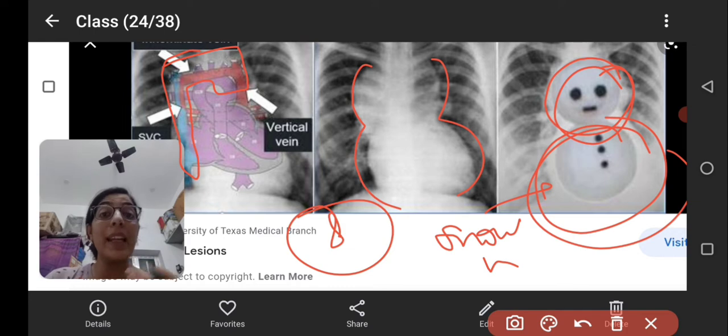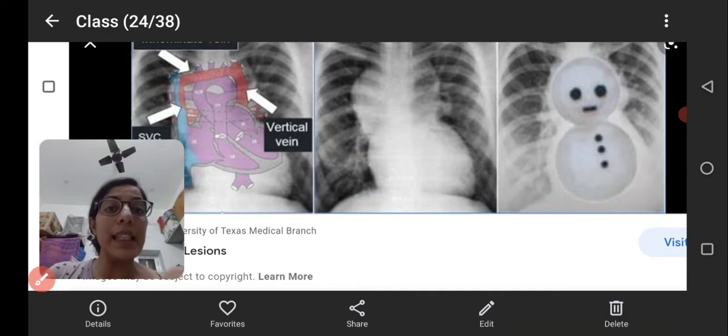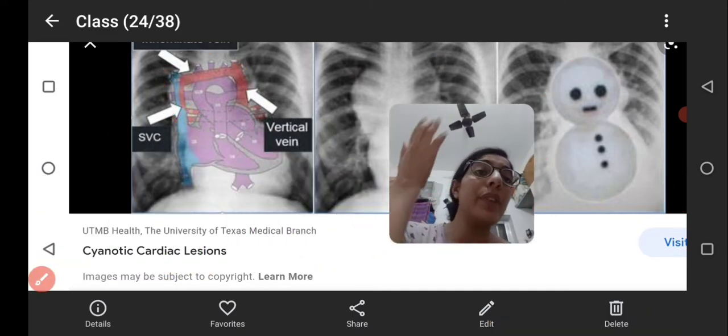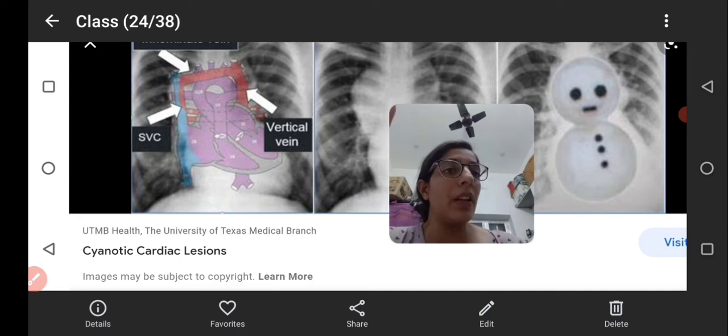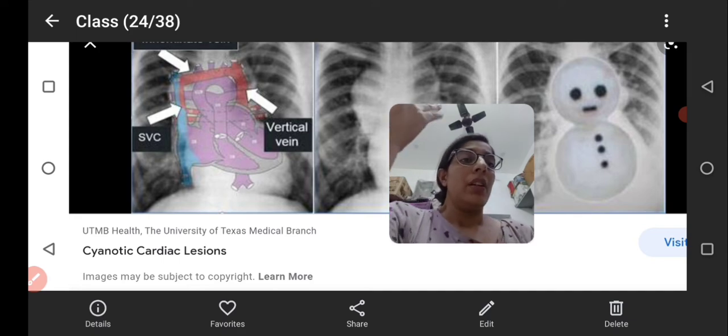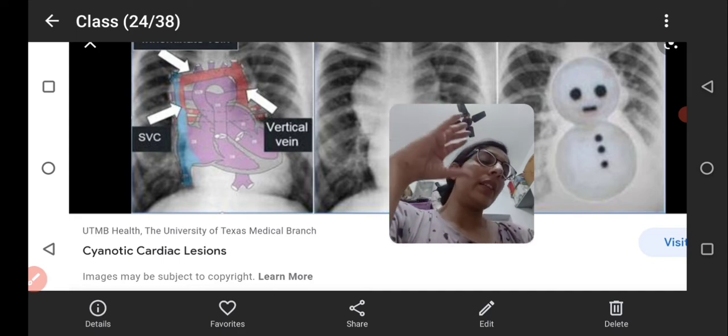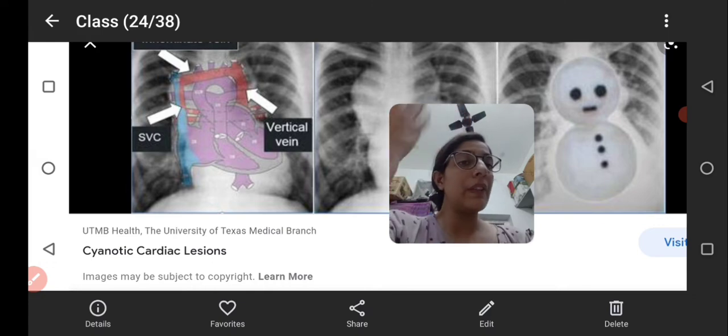This abnormal connection is seen in TAPVC, which is of 3 types. An abnormal connection of the SVC can be at the level of the heart, above the level of the heart, and below the level of the heart.